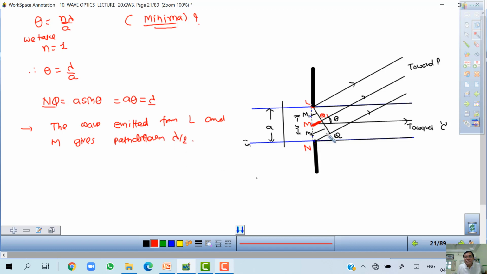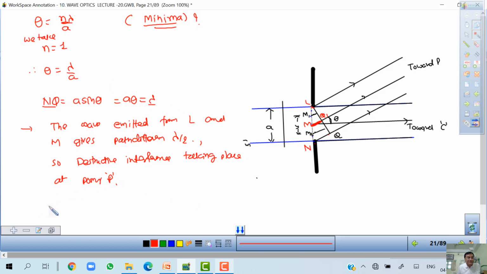Yeah, this is lambda, so this is lambda by 2 because M is the midpoint. So destructive interference is taking place at point P.